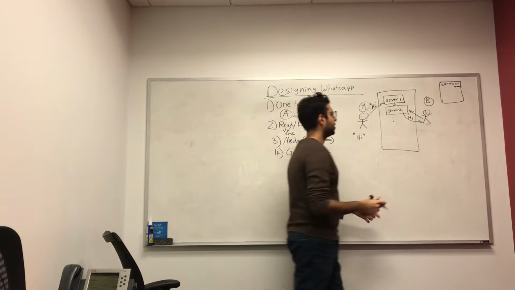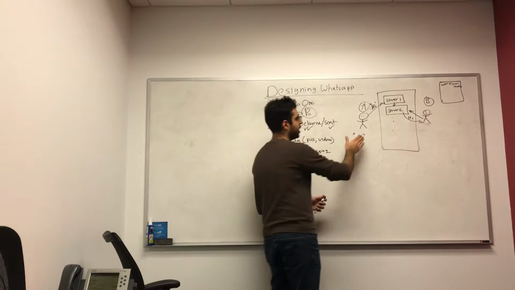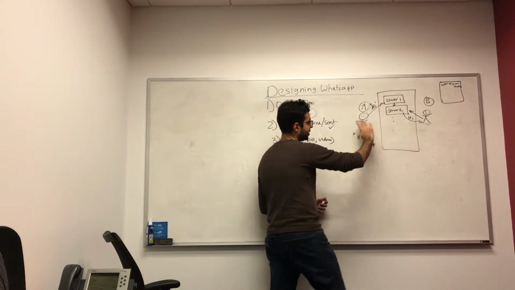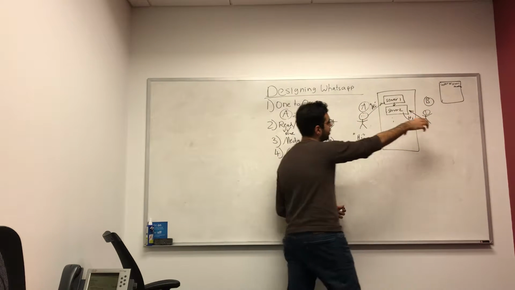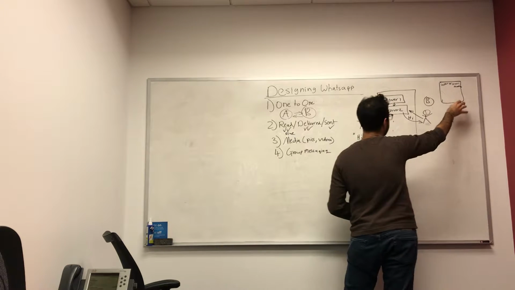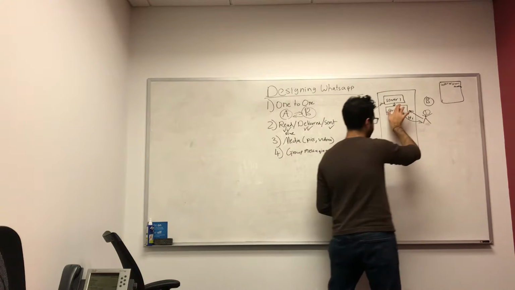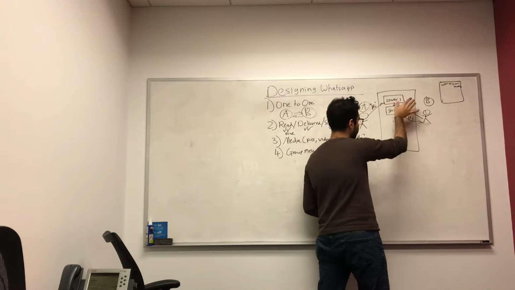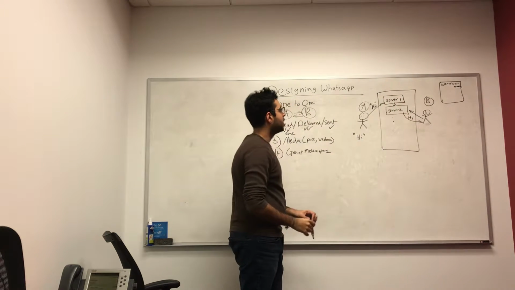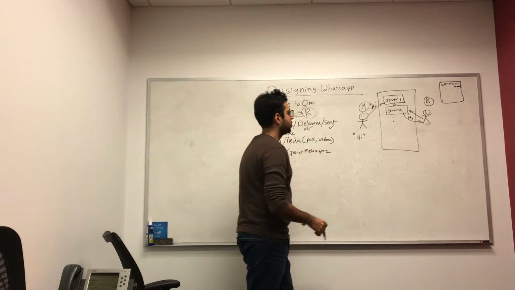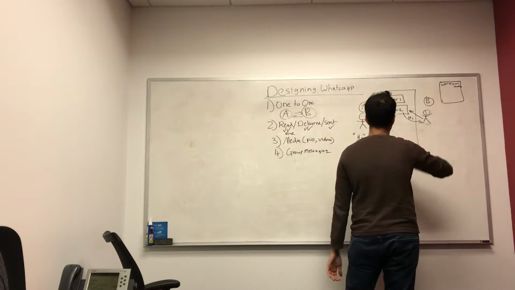So whenever this user wants to use our system, we do a lookup in this table or in this data store. We can figure out that, okay, A is associated with server 1, so that means server 1 will take care of user A. So that's one way to approach it.